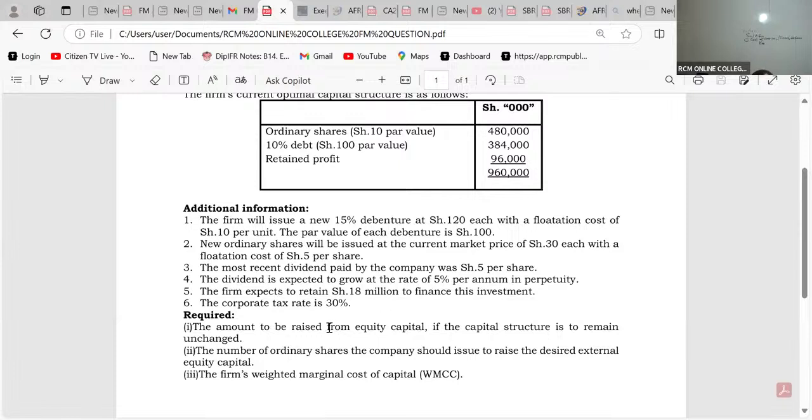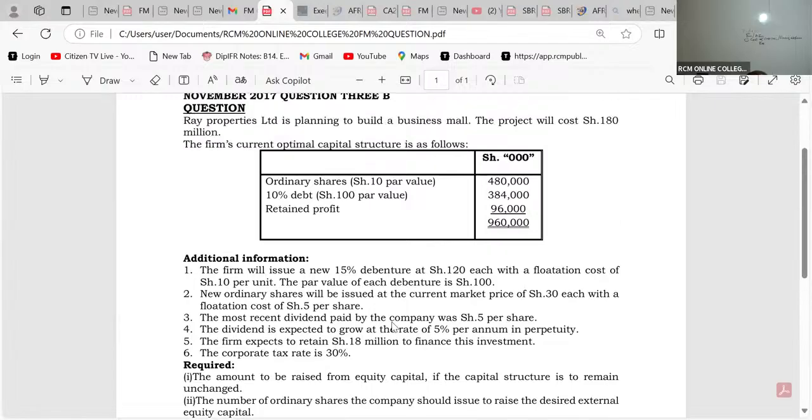So they want us to give them the amount to be raised from equity capital if the capital structure is to remain unchanged. You see, the capital structure is not going to change even in the future. So when it comes to borrowing this 180 million, they're going to use their capital structure the way it is. So this is the firm's current optimal capital structure, and it's not going to change.